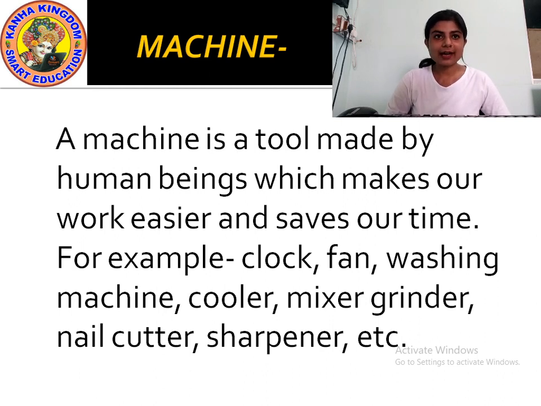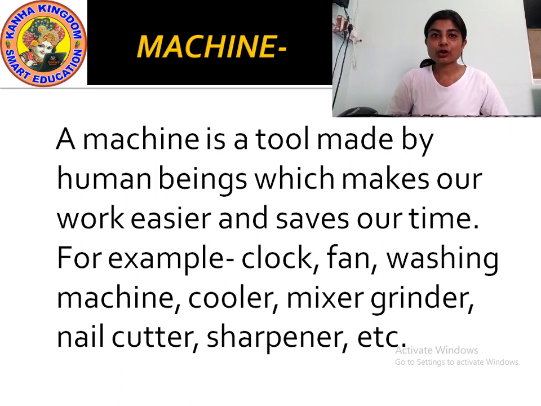For example, it is written there: clock, fan, washing machine, cooler, mixer grinder, nail cutter, sharpener, etc. All the non-living things, the equipment that you see around, are all machines. The screwdriver, the inclined plane, the seesaw that you play on in the playground, are also machines.